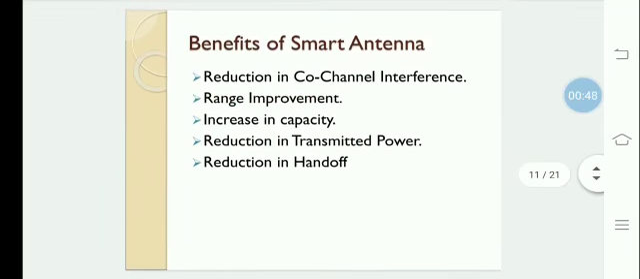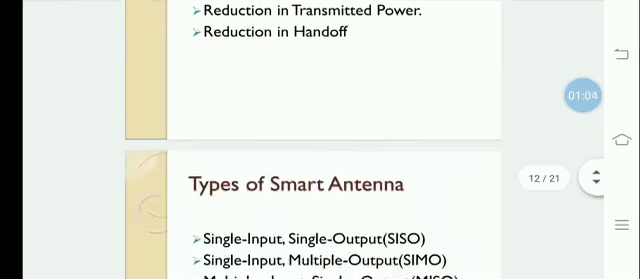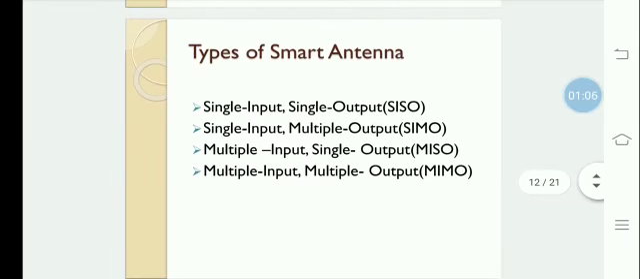Next, benefits of smart antenna. It reduces the co-channel interference, increases the range and increases capacity. Then it reduces the transmitted power and handoff also. So types of smart antenna: we have 4 types of smart antenna: single input, single output; single input, multiple output; multiple input, single output; and the last one, multiple input, multiple output.